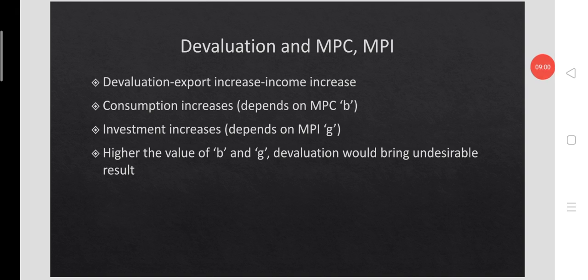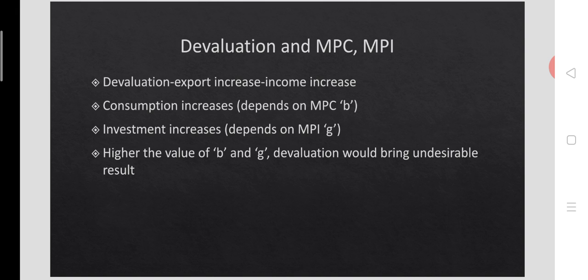So elasticity, the change in export price and change in import price alone, could not explain why or how devaluation impacts the trade balance of the devaluing country, as visualized by the elasticity approach. But this is not the case as per the absorption approach.